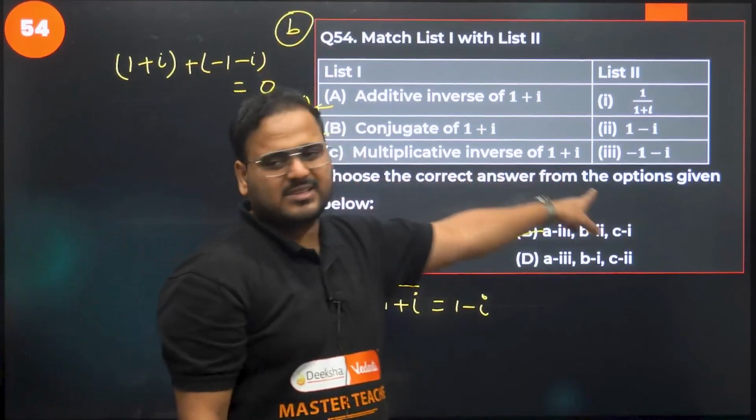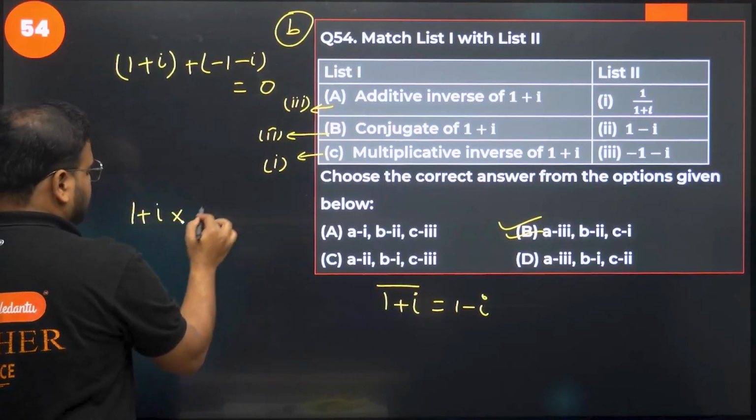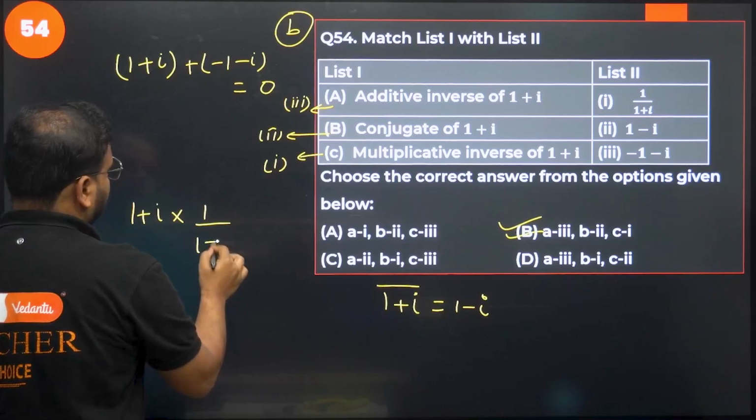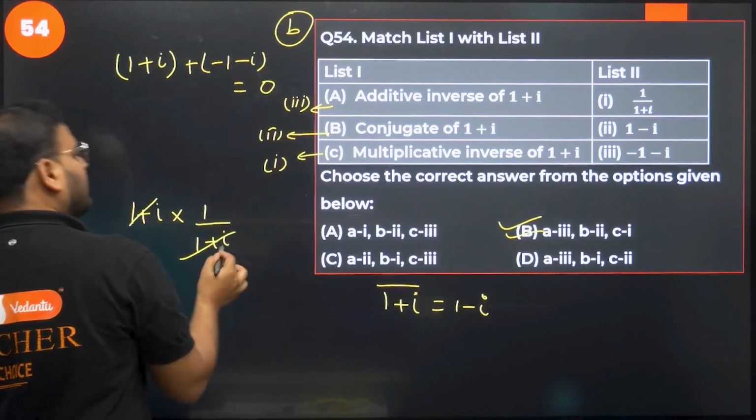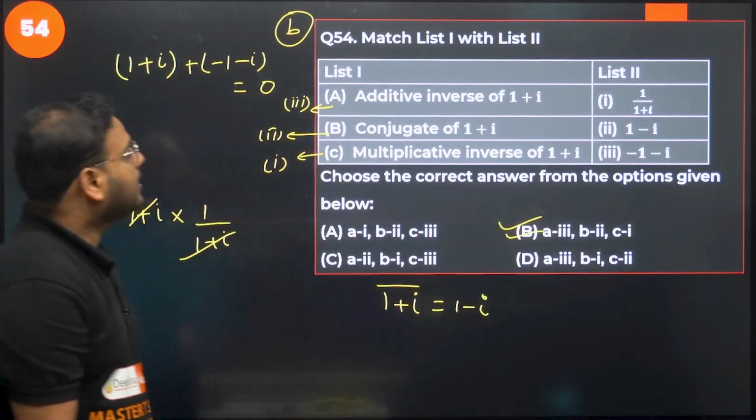Multiplicative inverse of 1 plus i. What it means is, I have 1 plus i over here and I want to multiply it by something so that it becomes equal to 1. Hence the answer is 1 upon 1 plus i. Have a look. Clear?